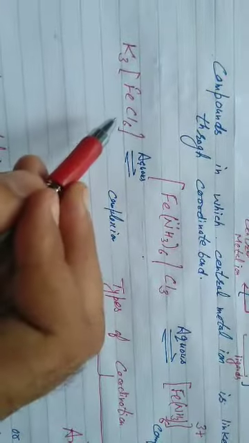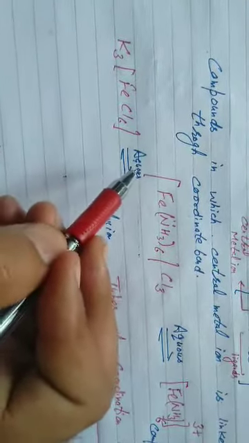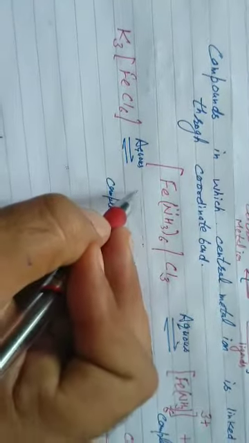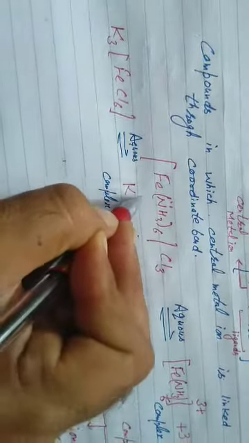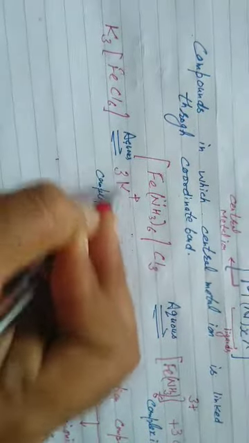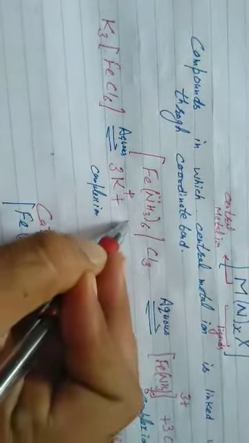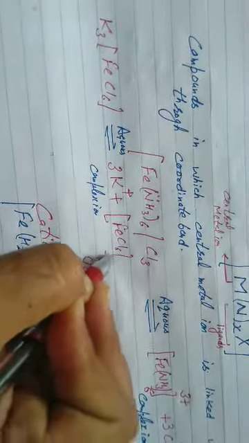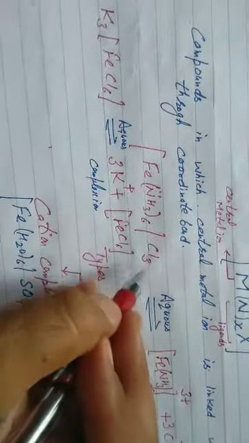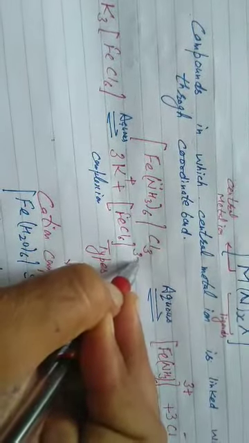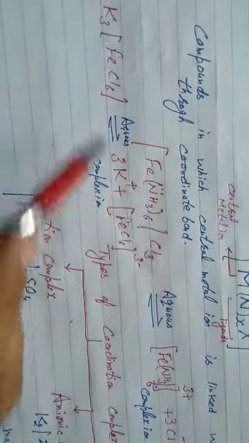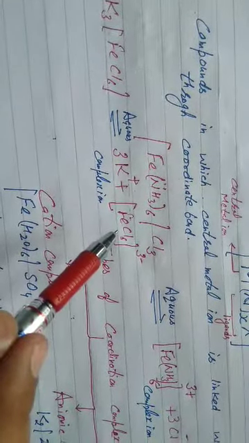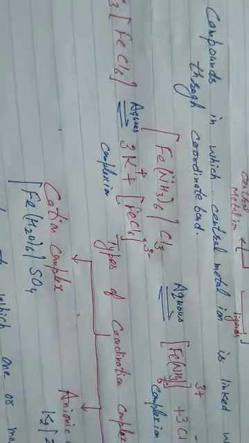Now let us come to some more examples. Here is a coordination complex written within square brackets. What will happen when we ionize it in aqueous solution? The counter ion is potassium ion. It will separate out as cation part 3 times, and the square bracket separates but retains as such. Students, the counter ion is potassium 3 positive, it means now the complex will carry 3 negative charge. Again, the square bracket exists in solid state as well as in aqueous solutions. They retain their identity in solid state as well as in aqueous solutions.